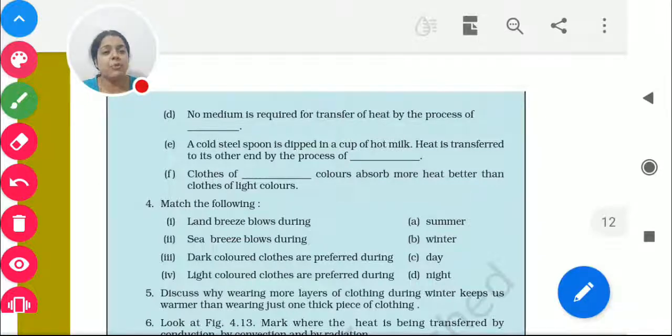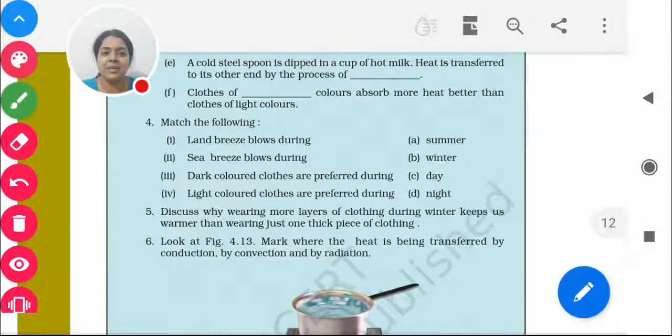Coming to question number 4. Land breeze blows during night time. Sea breeze blows during daytime. Because at night the land breeze blows as the land is cooler, and the sea breeze blows during daytime because the sea is cooler. Dark colored clothes are preferred during winter season and light colored clothes are preferred during summer season.